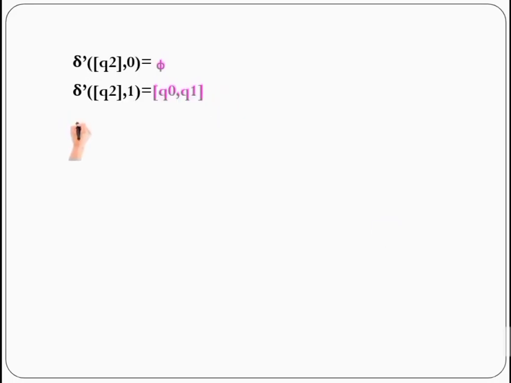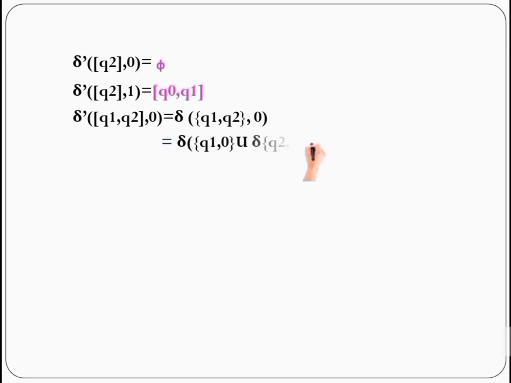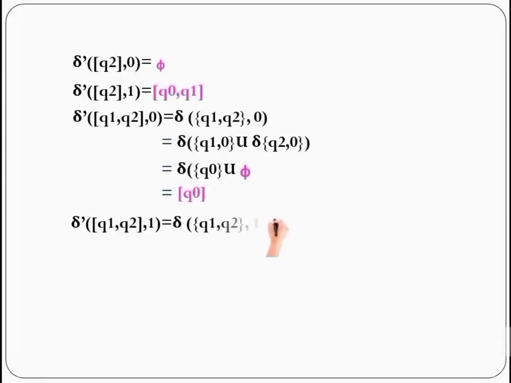Now we are left with Q1, Q2. Let's see the delta dash for Q1, Q2 against 0, and delta dash for Q1, Q2 against 1. First, Q1, Q2, 0 can be written as delta of Q1, 0 and Q2, 0. Now refer to the transition table and write. If you get the values Q0 and phi, finally you end with Q0. Q0 is already processed. Next we'll process Q1, Q2 against 1.